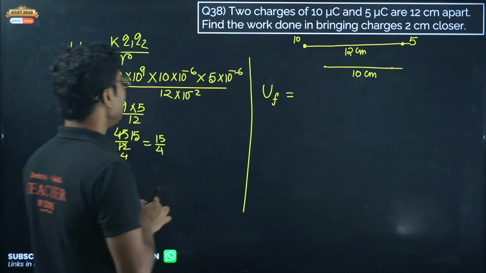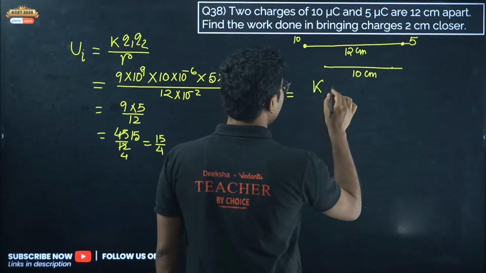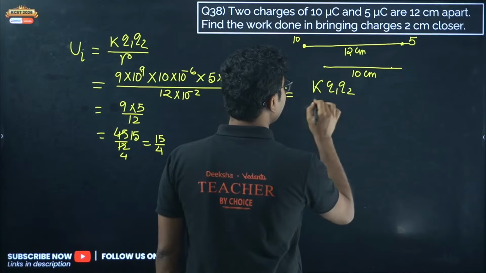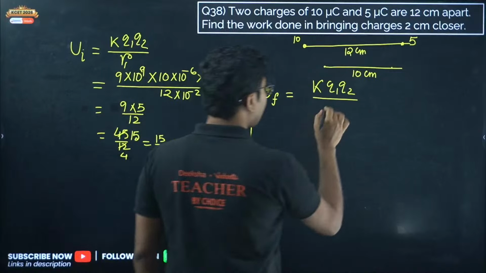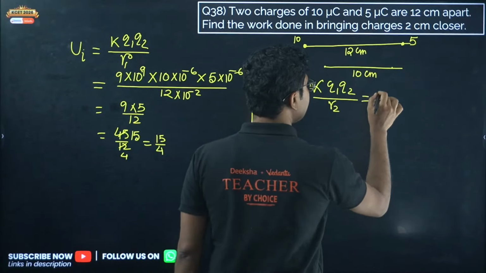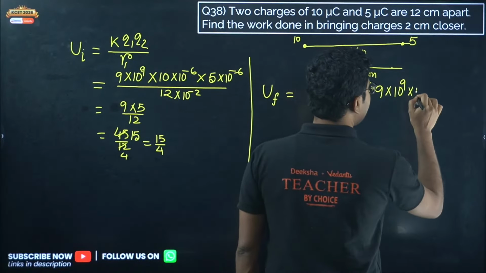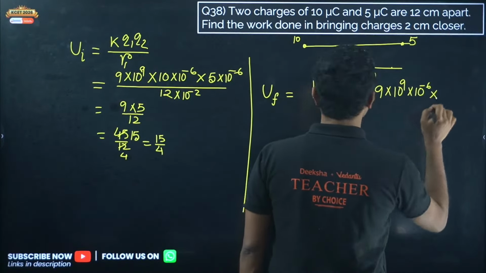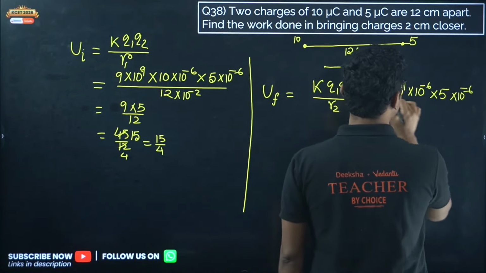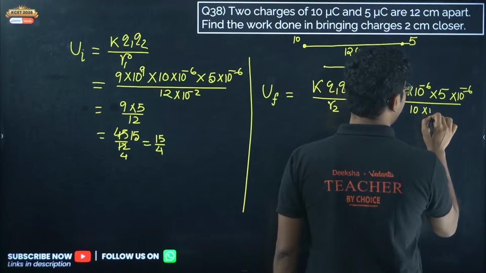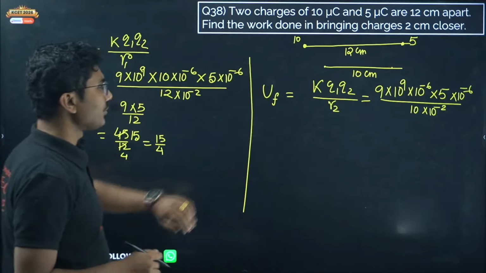UF is given by K Q1 Q2 divided by, here it was R1, now it will be R2, that is 9 into 10 to the power of 9 into 10 into 10 to the power of minus 6 into 5 into 10 to the power of minus 6 divided by 10 into 10 to the power of minus 2. So this is the final potential energy.